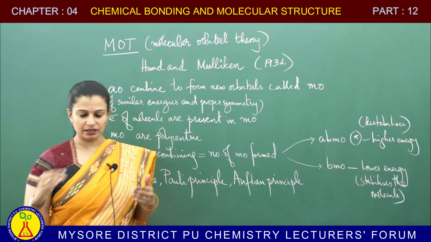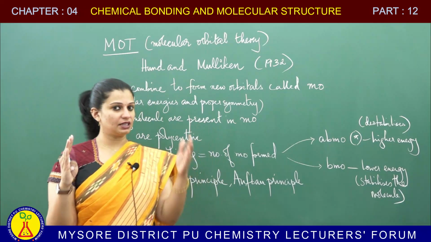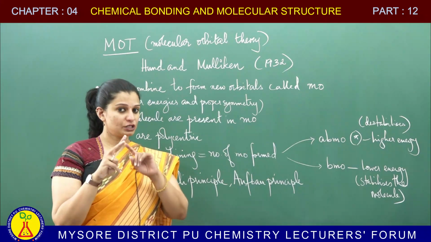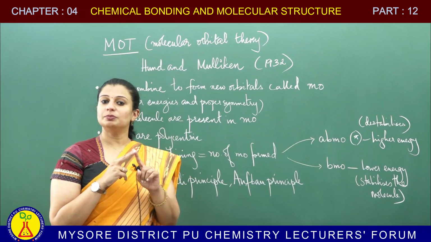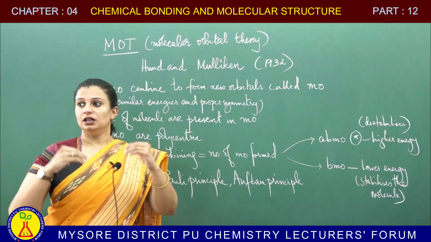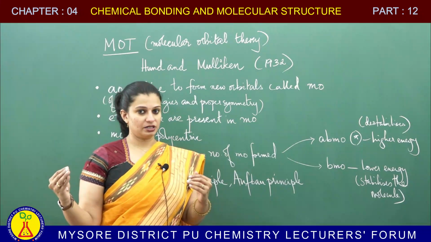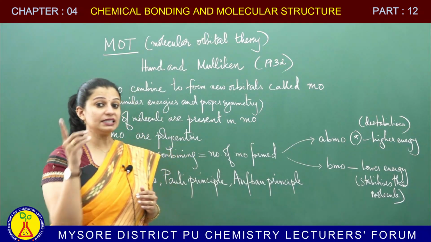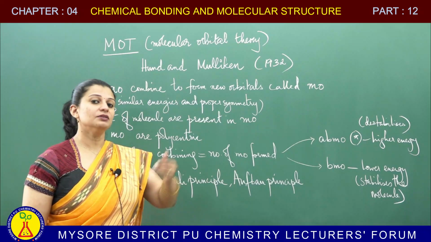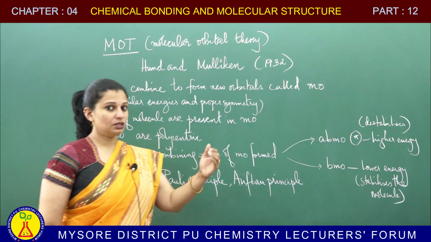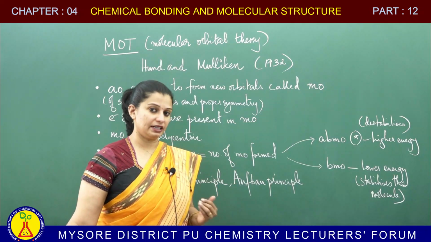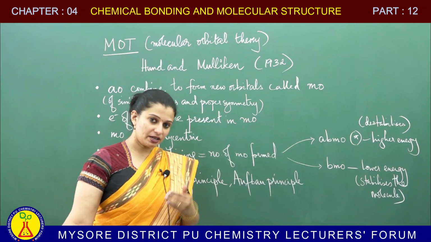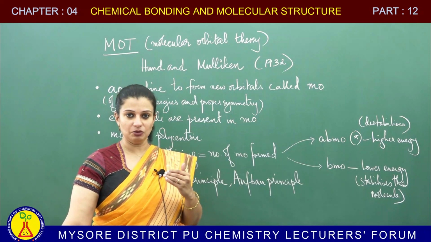Again I repeat, when one atomic orbital combines with another atomic orbital, two atomic orbitals are combining and I get two molecular orbitals, out of which one will be a bonding molecular orbital and the other an anti-bonding molecular orbital. Take another case: 3 atomic orbitals of one atom combining with 3 atomic orbitals of another atom. Total atomic orbitals combining are 6. So how many molecular orbitals would we get? We will get 6 molecular orbitals, with an equal number bonding and an equal number anti-bonding: 3 bonding molecular orbitals and 3 anti-bonding molecular orbitals.